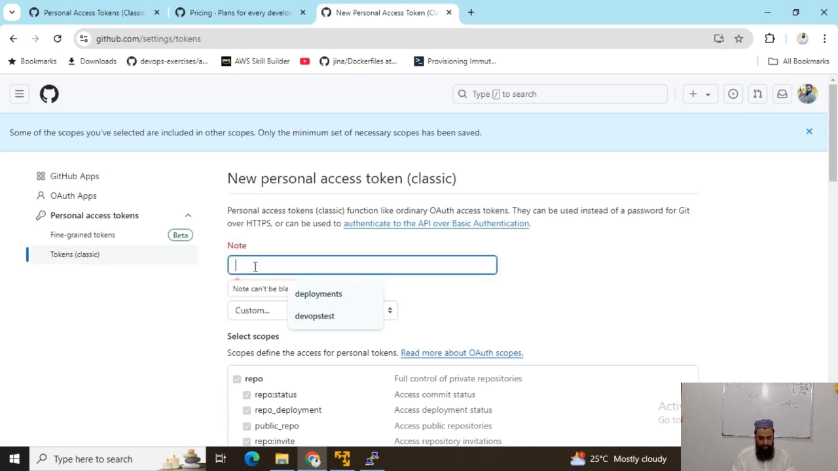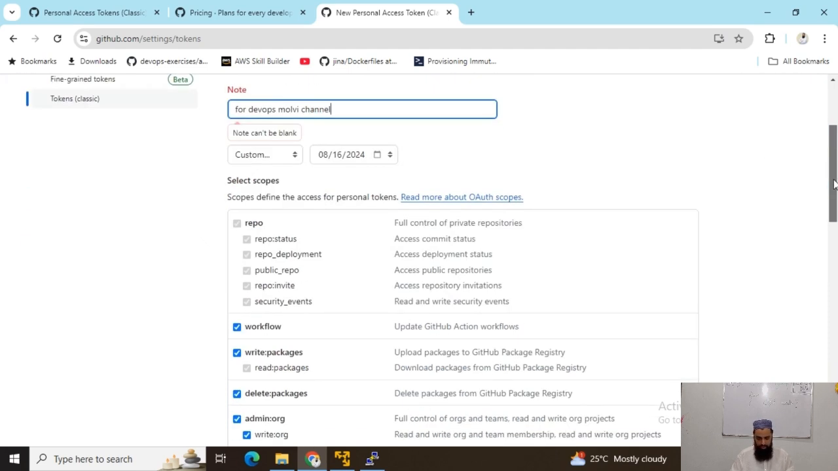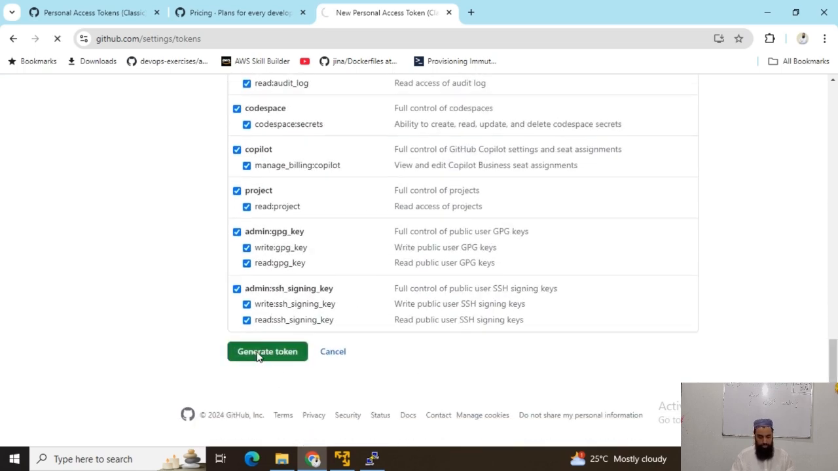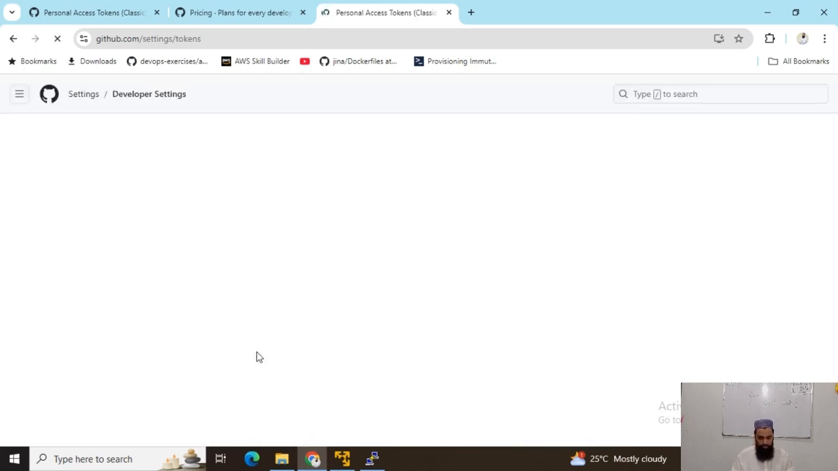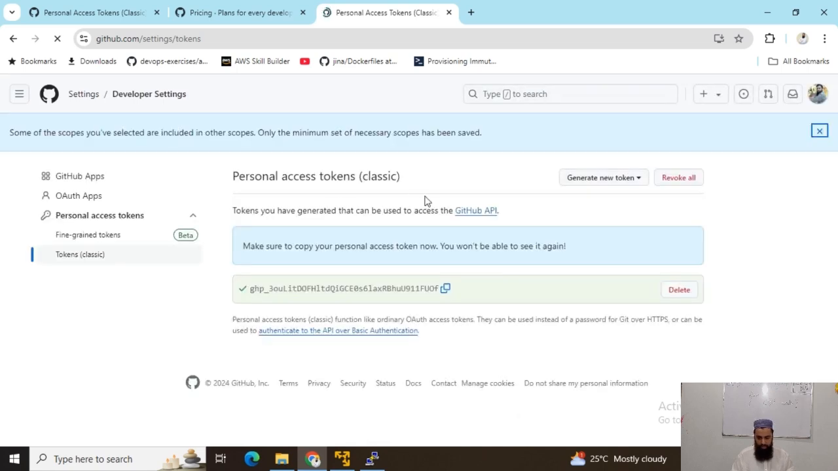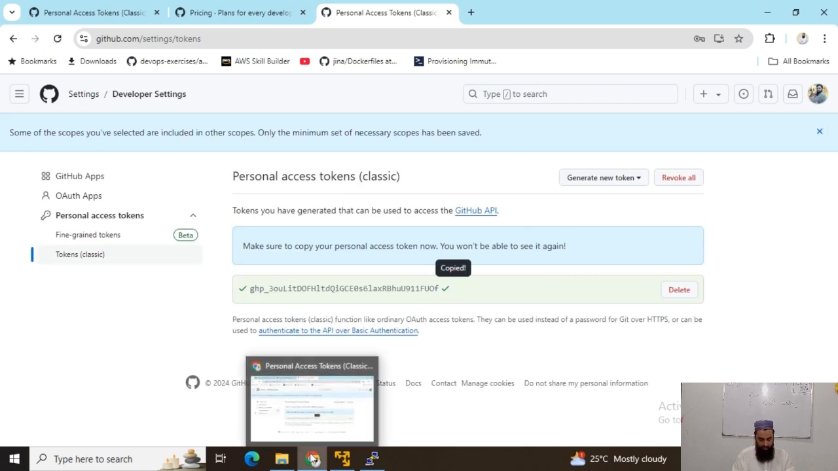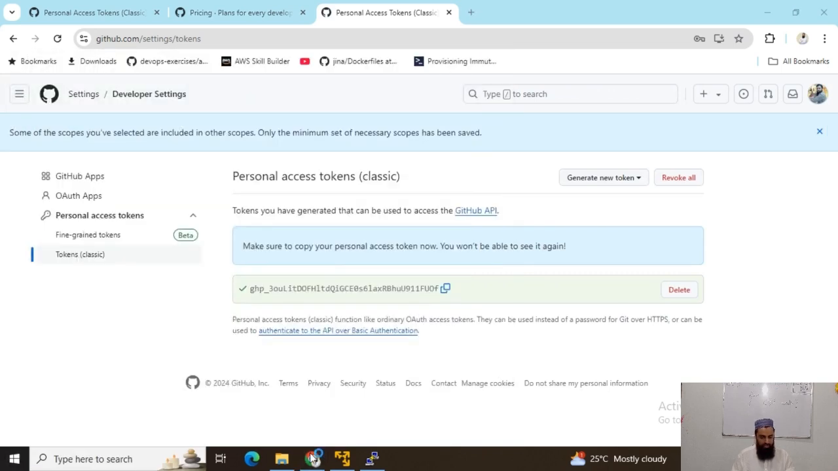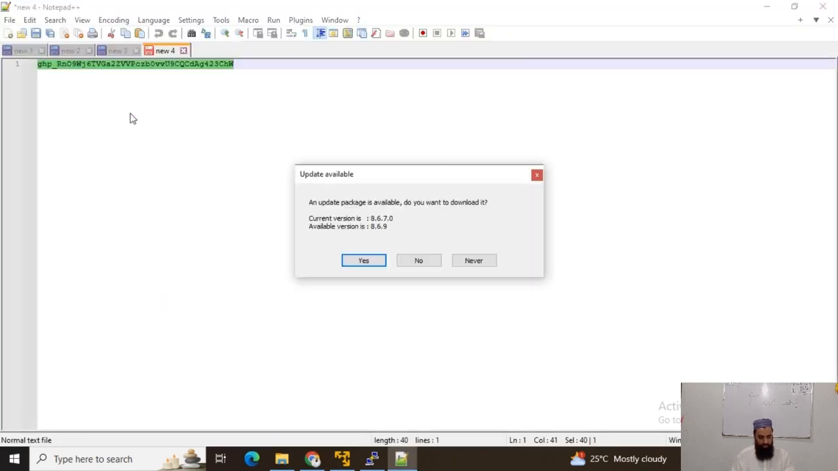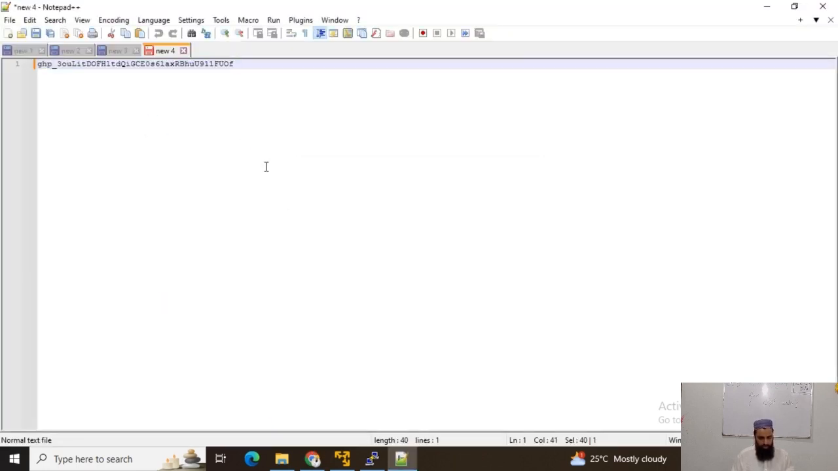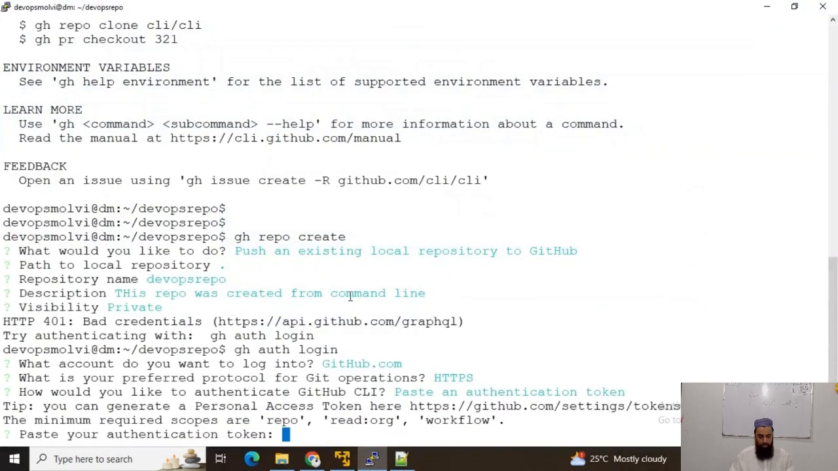Okay, it is saying that the note for DevOps channel should not be blank. Now I will generate the token. Okay guys, make sure that you copy this token and paste it somewhere. I will temporarily save it. Okay, I have saved it. Now I will use this token to authenticate from my VM. Okay, I will paste the authentication token here.